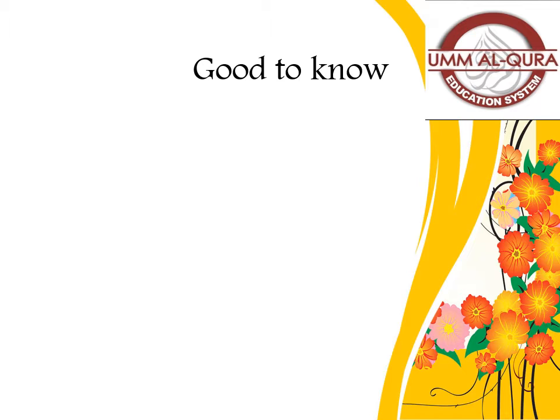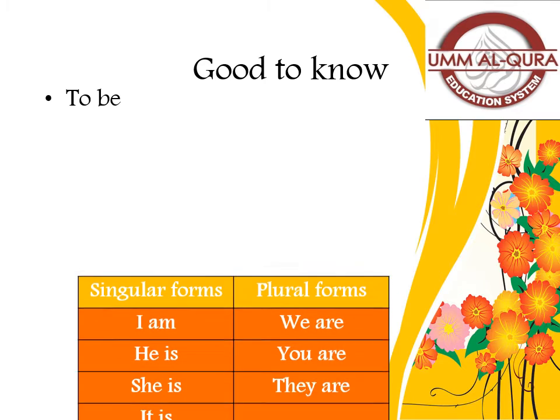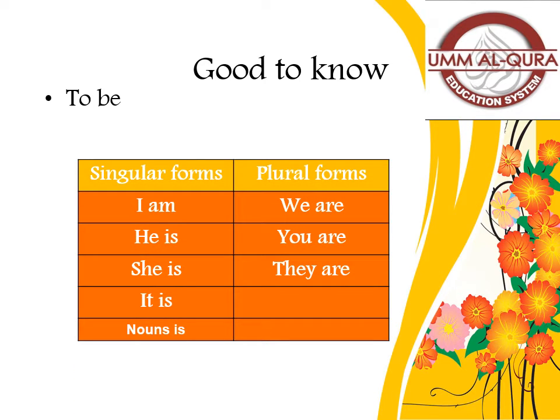Good to know. What is good to know? Obviously, when we are forming a tense, the first thing that comes to our mind is which helping verb we are going to use in this tense. So in present continuous tense, we are going to use am for I. For singular forms, we use is, for example with I, he, she, it, or any single noun. For plural forms, we are going to use are, as you can see here: we are, you are, they are, etc.